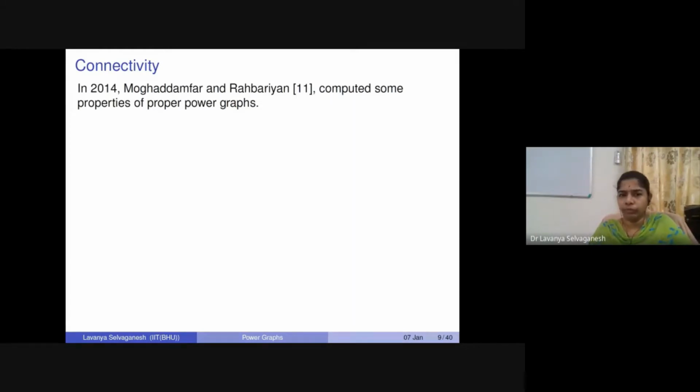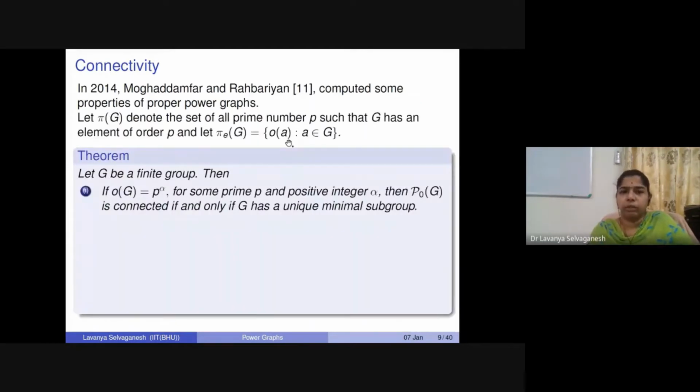So in 2014, Mohammadfar and Rahbarian computed some properties of proper power graphs. Okay, so to begin with, let us denote by pi(G) the set of all prime numbers p such that G has an element of order p.